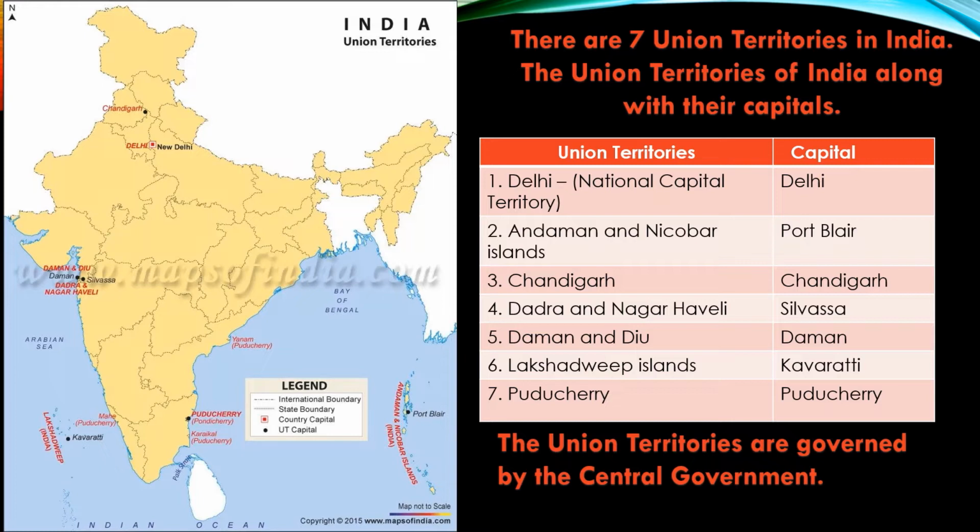Andaman and Nicobar Islands, Port Blair. Chandigarh, Chandigarh. Dadra and Nagar Haveli, Silvassa. Daman and Diu, Daman. Lakshadweep Islands, Kavaratti. Puducherry, Puducherry. The Union Territories are governed by the central government.